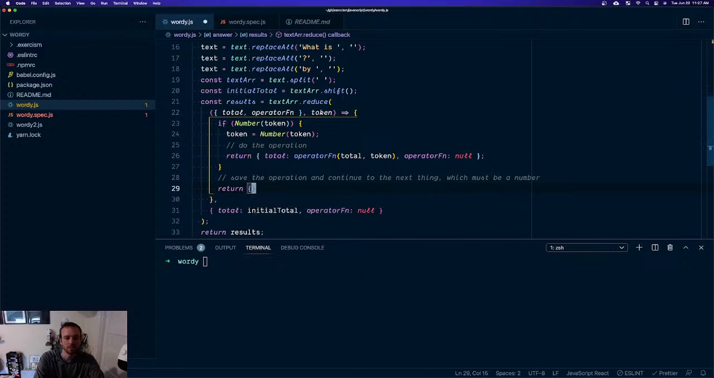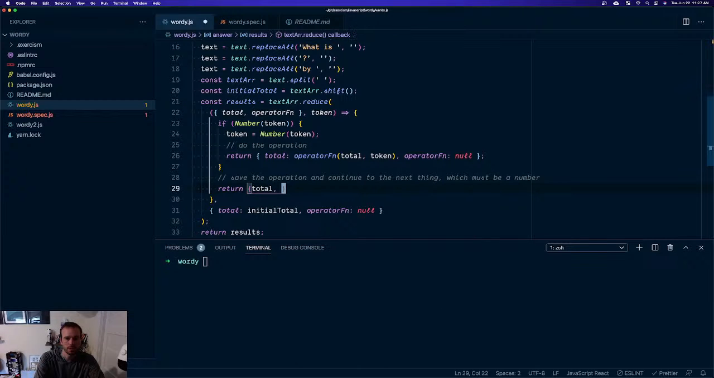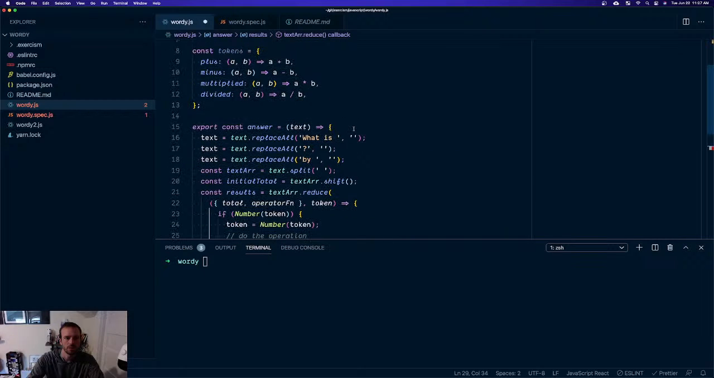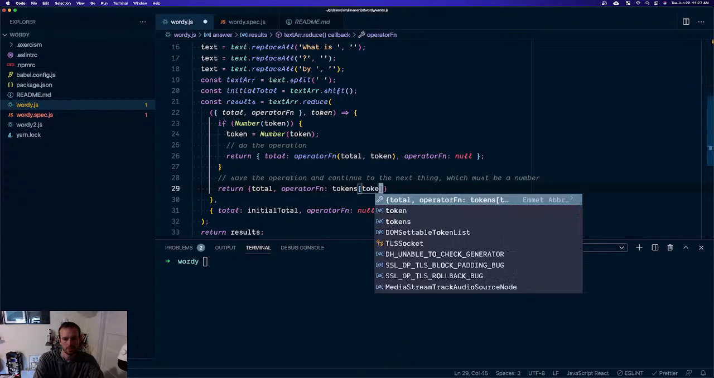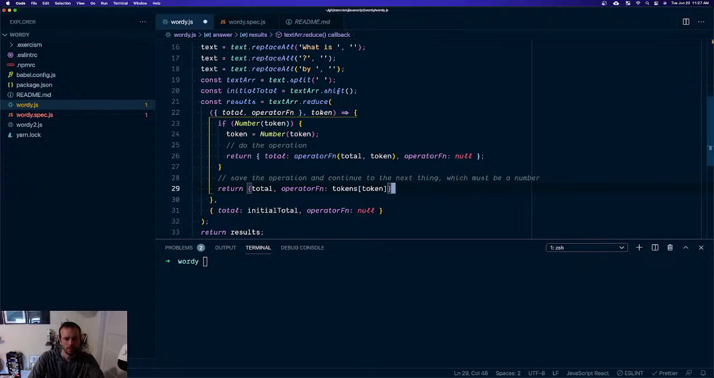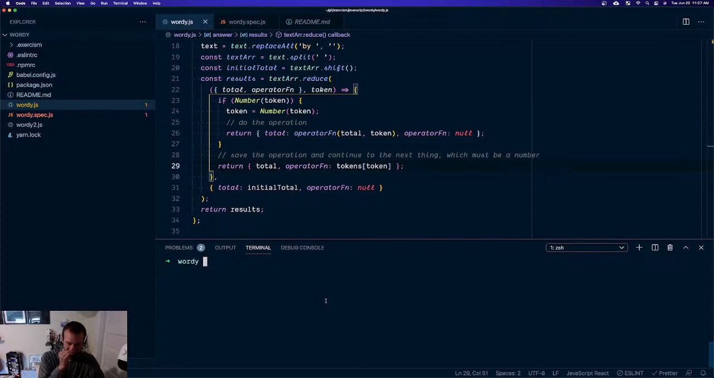So return total, total is going to be tokens token. Cool beans. We get results, return results. Are we done? Are we done yet?